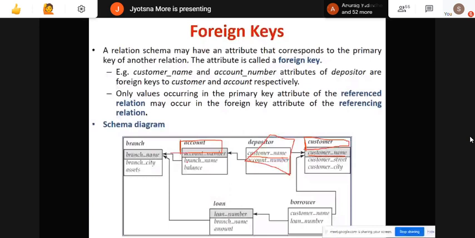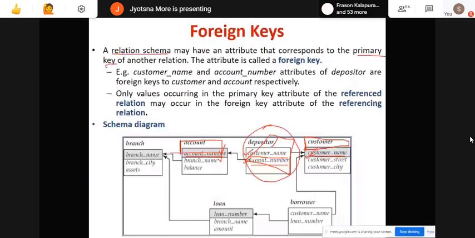So here they are called foreign key attributes. A relation schema may have an attribute that corresponds to the primary key of some other relation. Then it is called a foreign key. So here customer name and account number are acting as foreign keys.